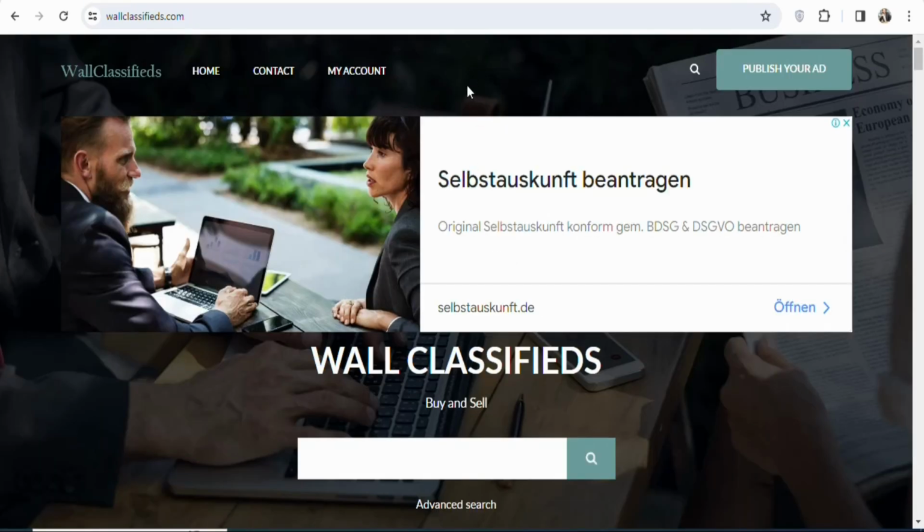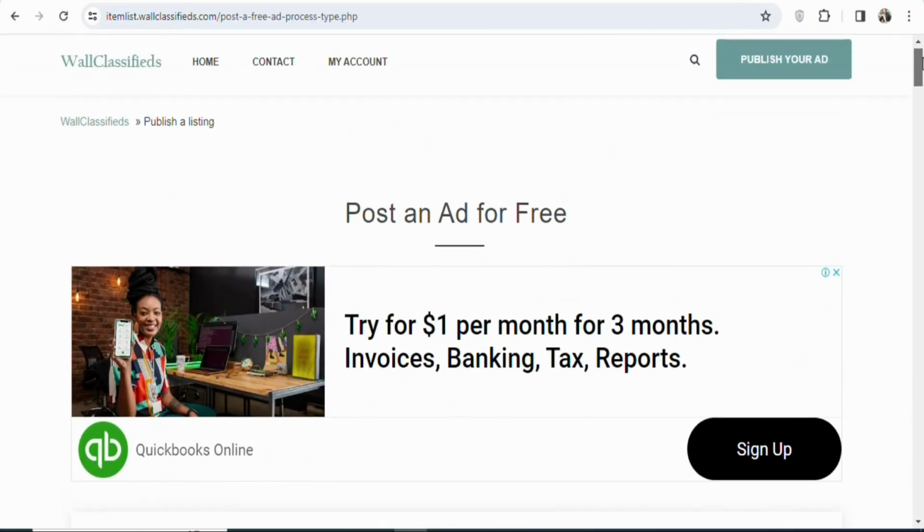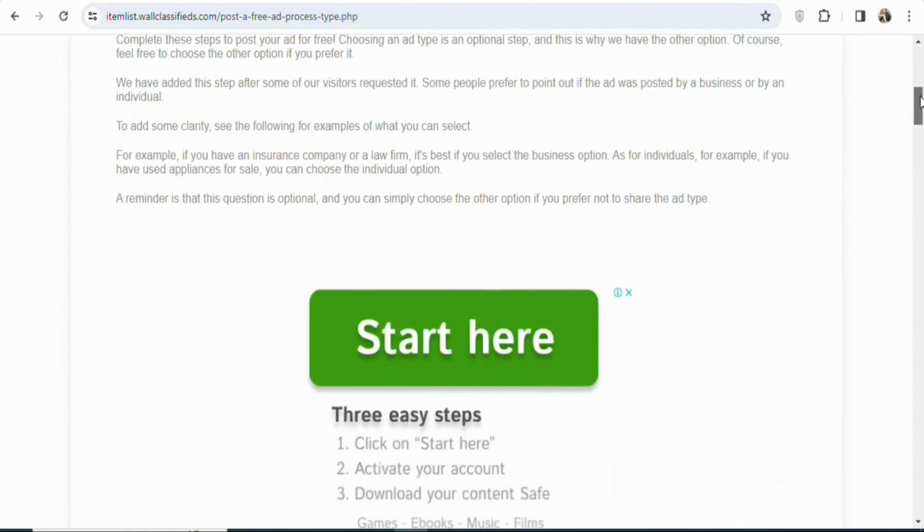Once you create your account and log in, you are going to see a page like this. What you have to do is click right here, publish your ad, so that you can post your ad to the platform. So click on it. Once you click on publish your ad, you're going to see a page like this. Scroll down so that you can start posting your ad.